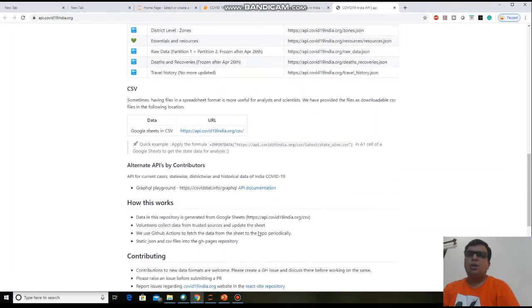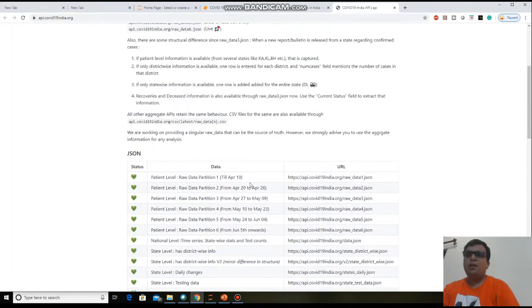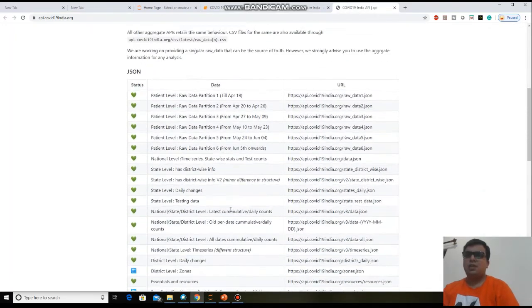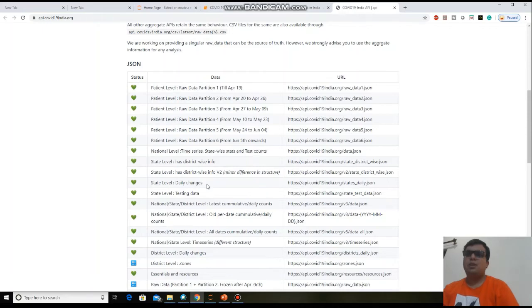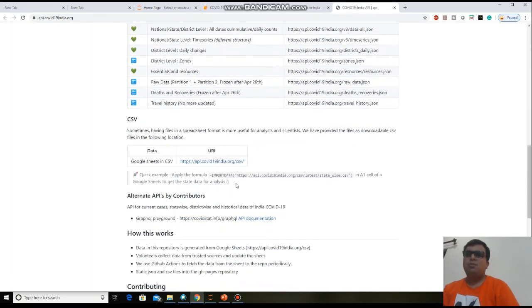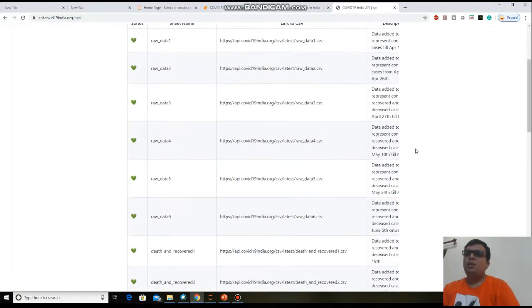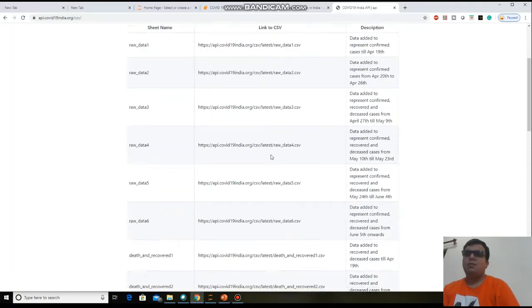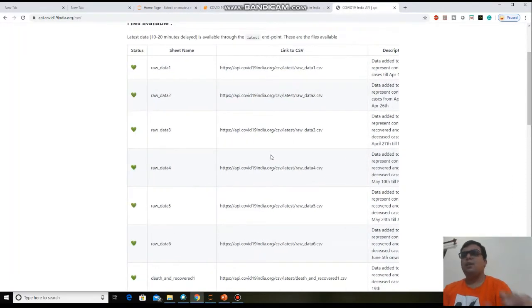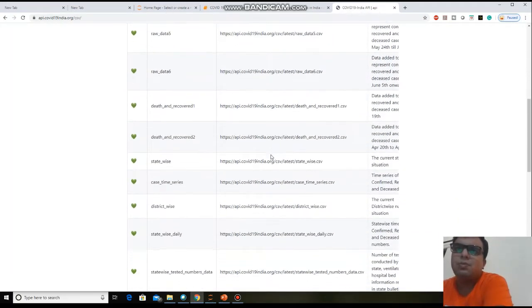Then you can find the databases here. JSON databases are here, but we need to perform our task using a CSV file. That's why we click on this, where you will get a Google Sheet about the data. Just click on that site. Now here different databases are available: raw data, patient information, everything is available on this website.